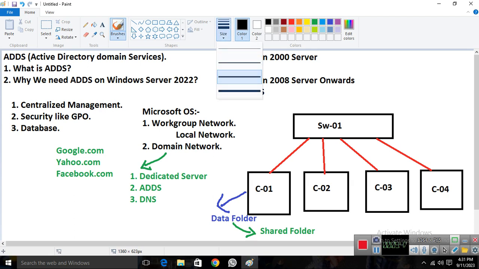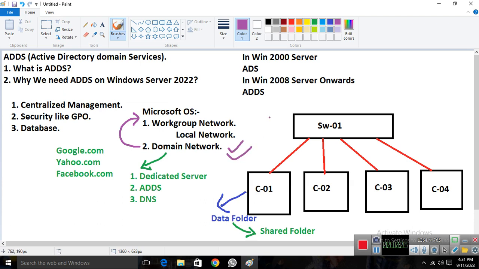Remember, as I already told you, by default your server also works as a workgroup. Once you install AD and DNS services on a particular server and configure them, the domain network automatically replaces your workgroup network. Then no workgroup network exists on the server where you installed and configured AD and DNS services.